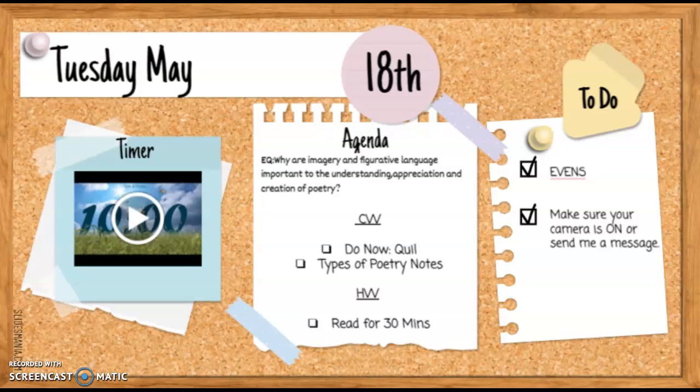Hi everybody, this is our daily agenda for Tuesday, May 18th. Today is evens. So for today, we are continuing on with poetry. We are going to be getting into the different types of poems.